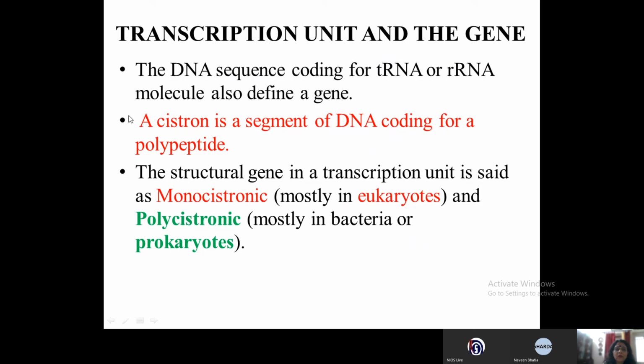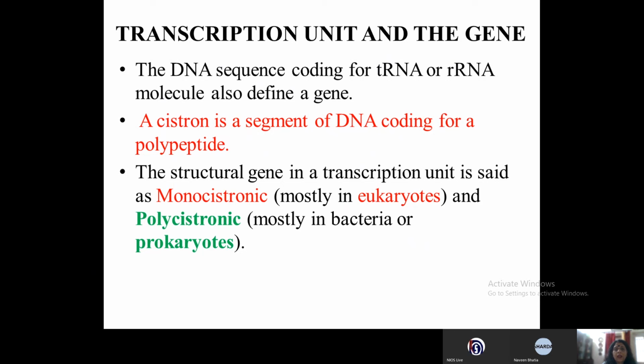So they came up with a word called cistron. What is a cistron and how is it different from a gene? A cistron is a segment of DNA coding for a polypeptide. So when I say cistron, it is clearly communicated that it is going to code for a polypeptide chain. But when I say gene, gene is a common word. It communicates that the gene can code for RNA or it can code for a polypeptide.